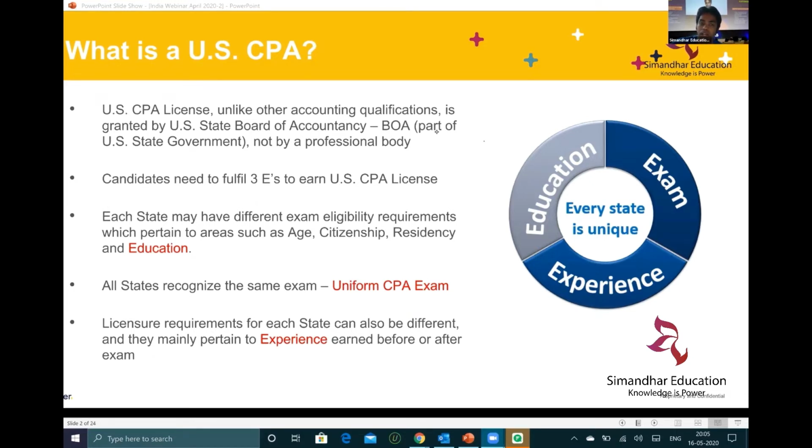Since you have a BCom, which gives you 90, most of the state boards still allow you to sit for the CPA exam even with a 90 credit requirement. So your CPA qualification requires a minimum of around 120 credits. These credits are evaluated by a separate evaluation agency. They evaluate your education transcripts and give you a certain number of credits, which will be counted in the evaluation later, and then you would be able to sit for the CPA exam.